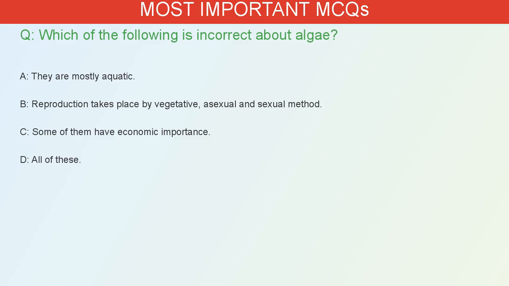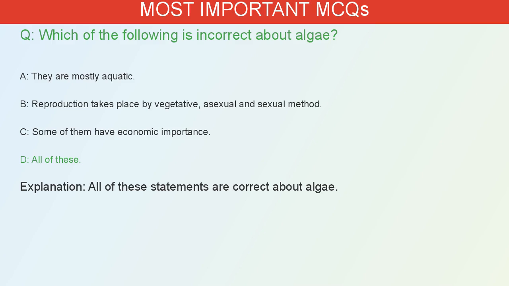Which of the following is incorrect about algae? A. They are mostly aquatic. B. Reproduction takes place by vegetative, asexual and sexual method. C. Some of them have economic importance. D. All of these. The correct answer is D. All of these statements are correct about algae.